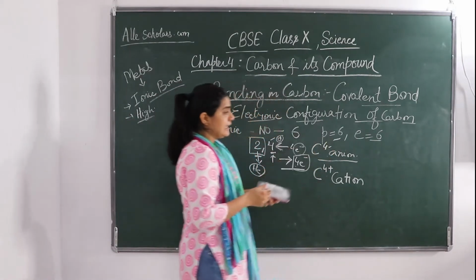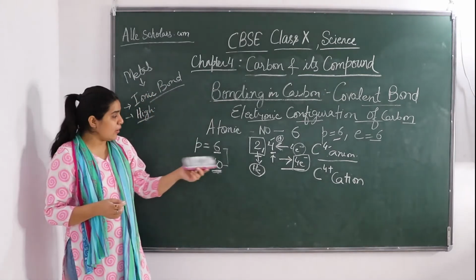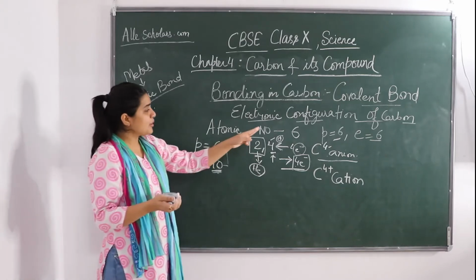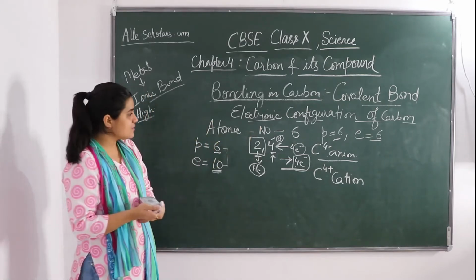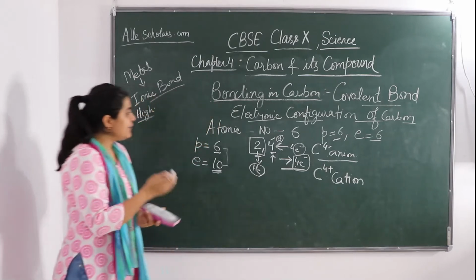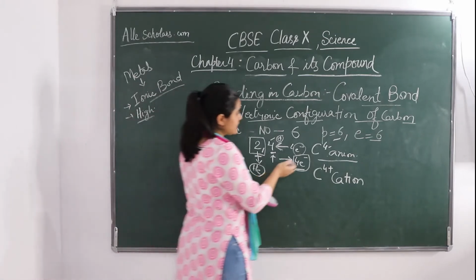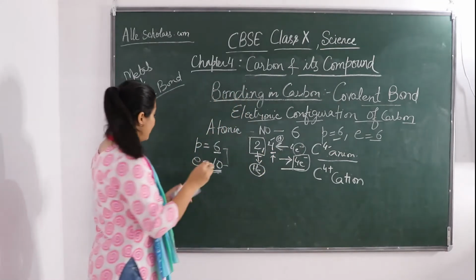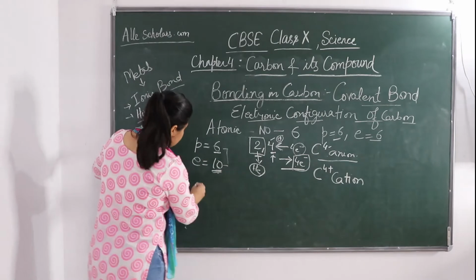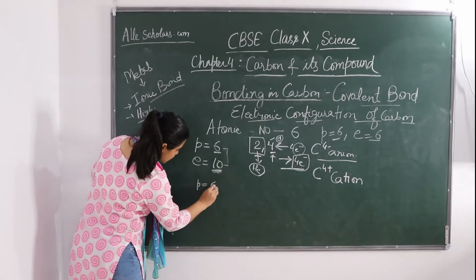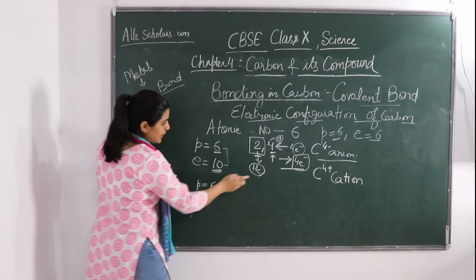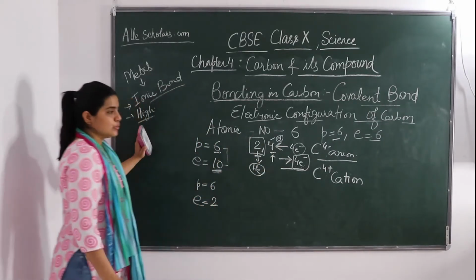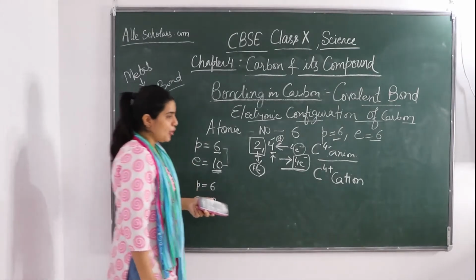This proton again cannot hold. Again, it will be very problematic because a large amount of energy is required, leaving behind a carbon cation with 6 protons. And its nucleus is again going to have how many electrons? In this case, the protons will be 6, and since it has donated its 4 electrons, the electrons are going to be 2. So again it is going to be problematic.